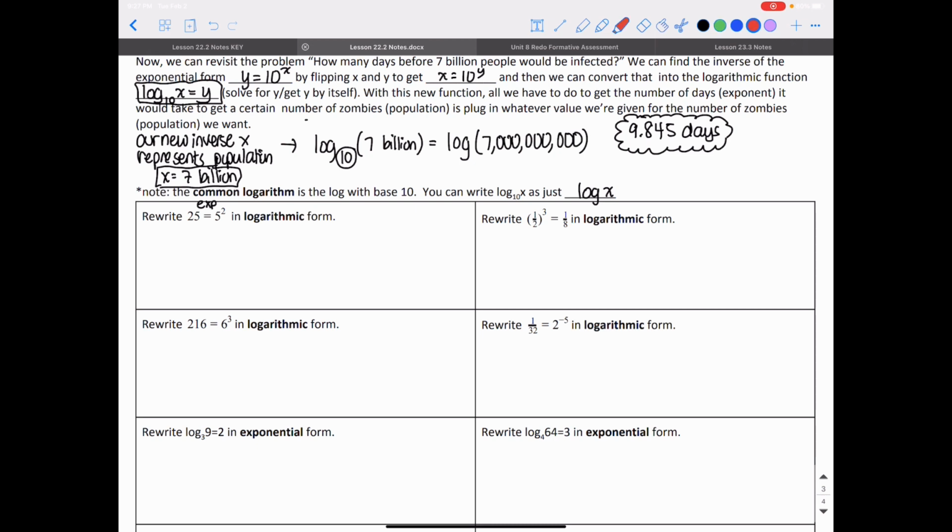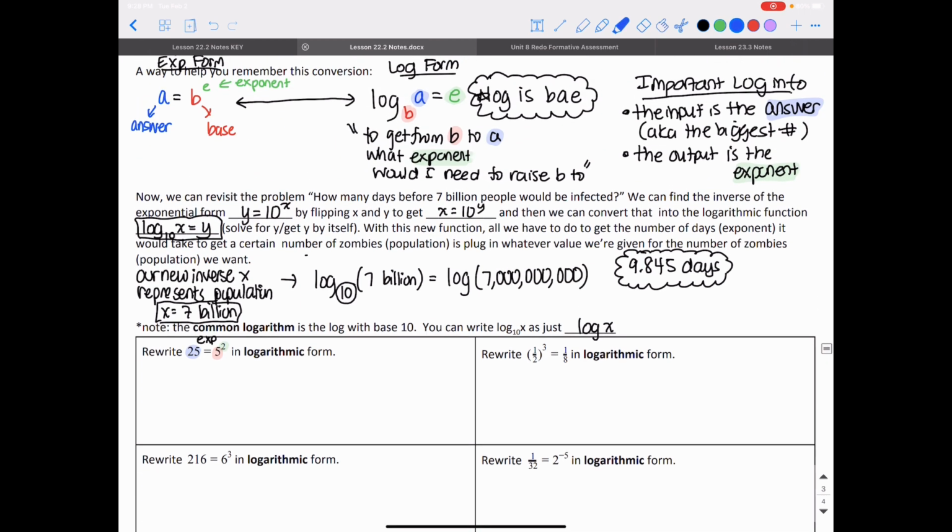We're going to identify what's our base. Our base is 5. We're going to identify our exponent. Our exponent is 2. And our answer is 25. If this is my exponential form, my logarithm form will be log base 5 of the answer 25 is equal to 2. It's spitting out the exponent. And that would be my answer. This would be the logarithmic form of that exponential form.